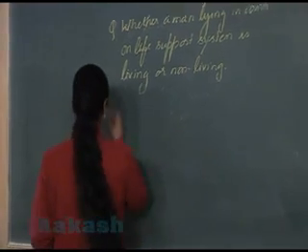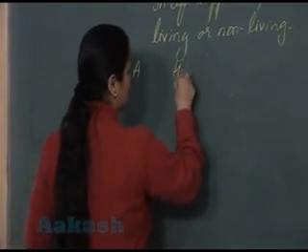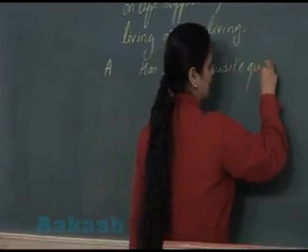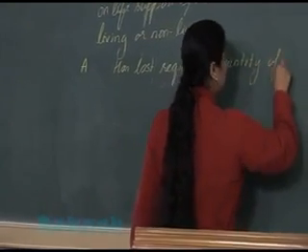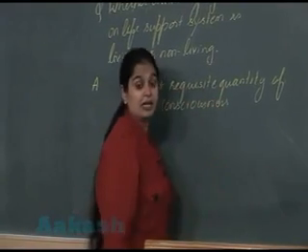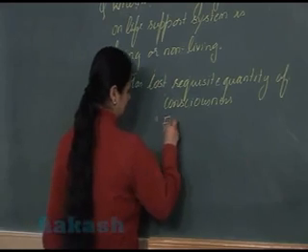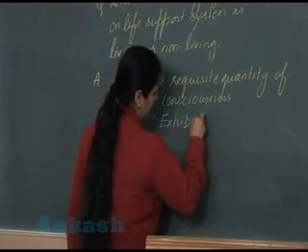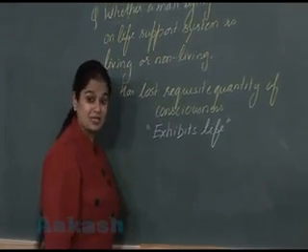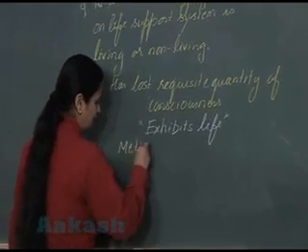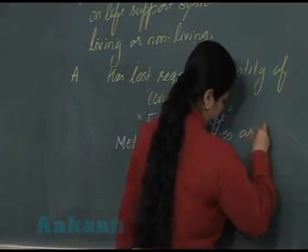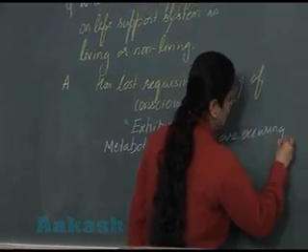So let's write it down. Person in coma has lost requisite quantity of consciousness, but still exhibits life, because the metabolic activities are occurring inside the body of the organism.